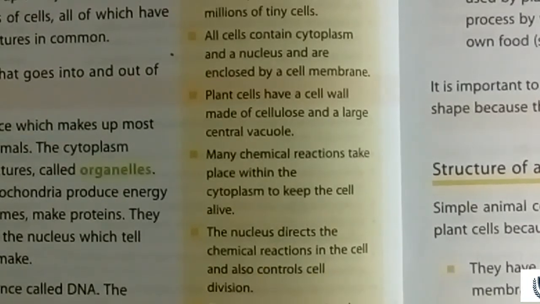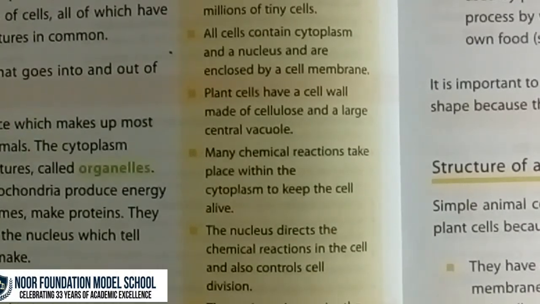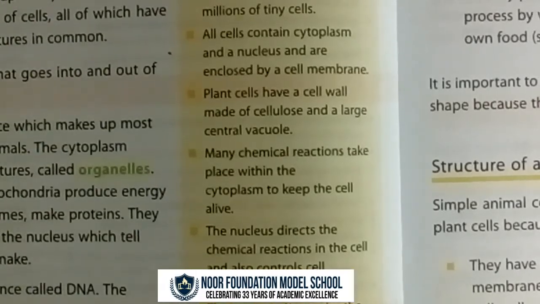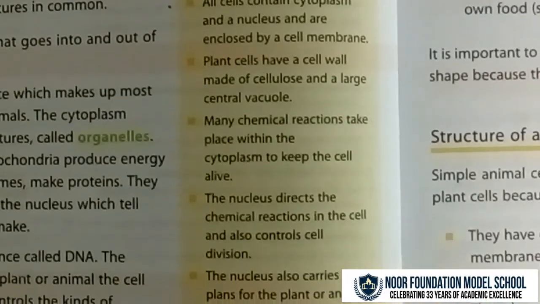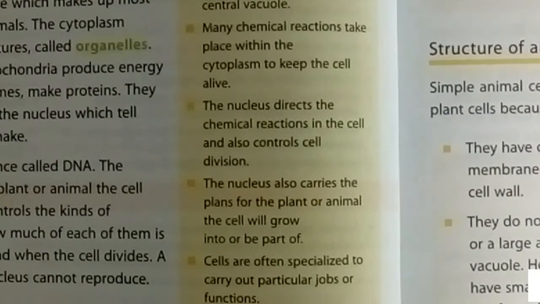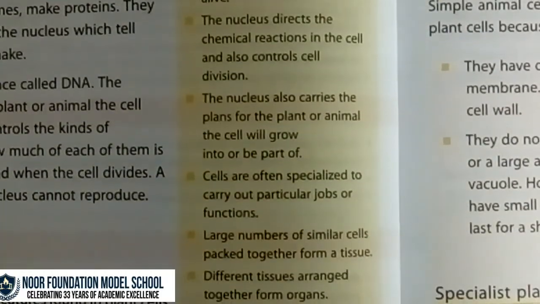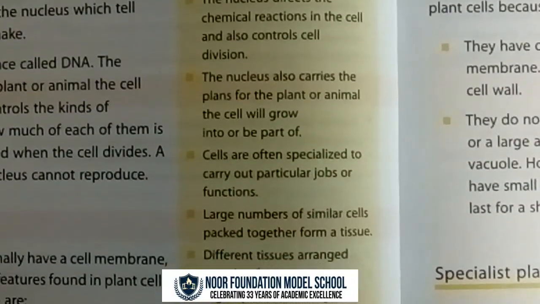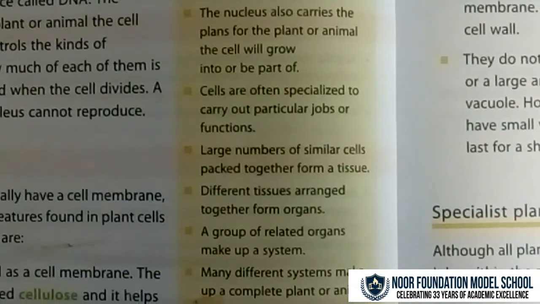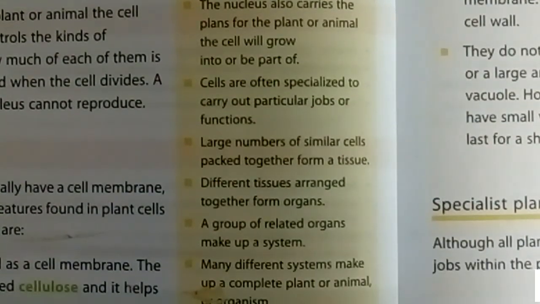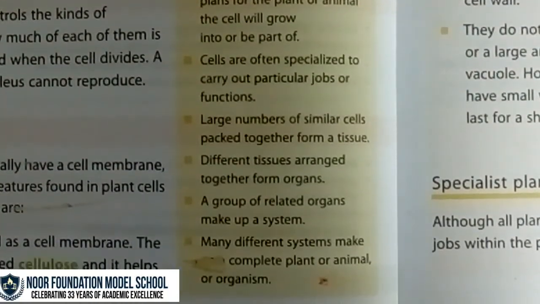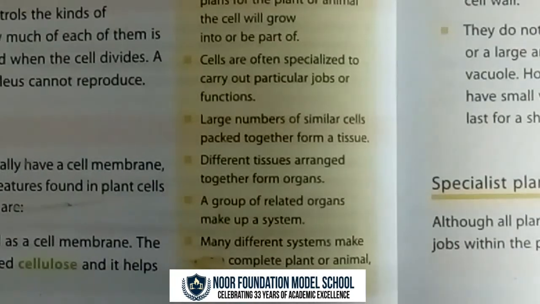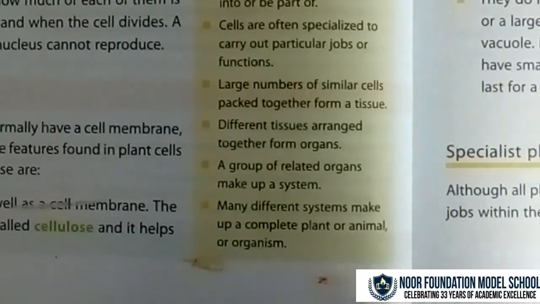Cells are often specialized to carry out particular jobs or functions. Large numbers of similar cells packed together form a tissue. Different tissues arranged together form organs. A group of related organs make up a system. Many different systems make up a complete plant or animal, or organism.